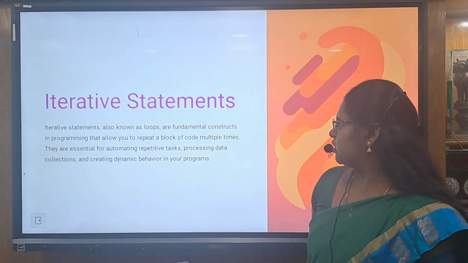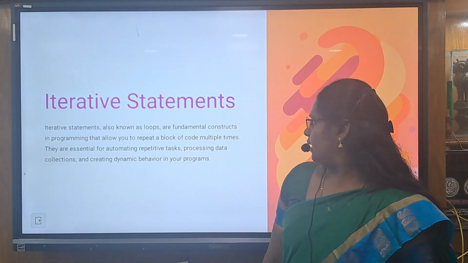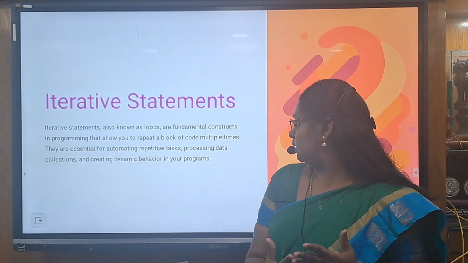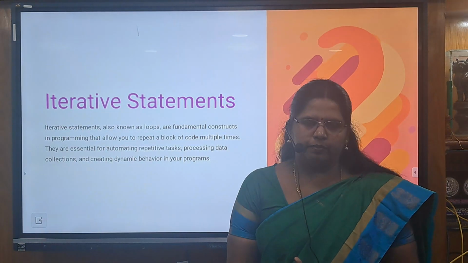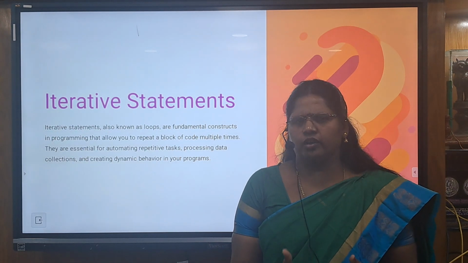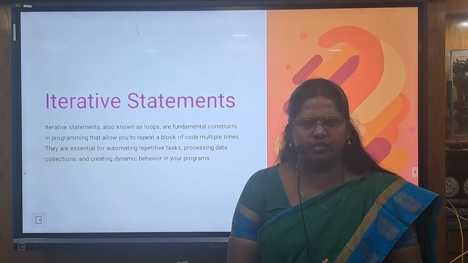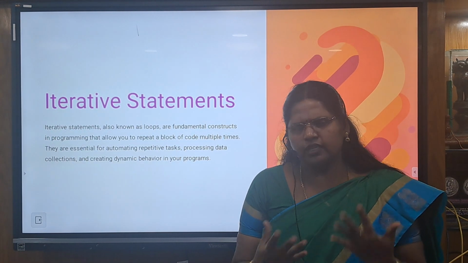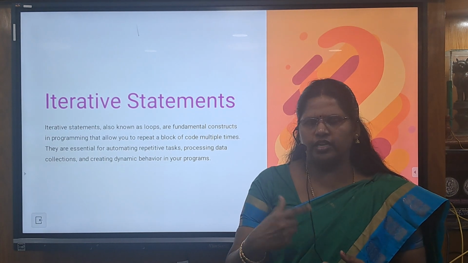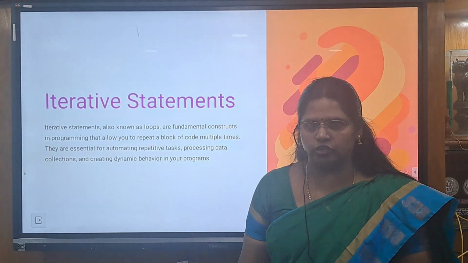Iterative statements are also known as loops. That is, they execute a block of code repeatedly based on a condition. It may repeat 10 times, 100 times, 1000 times based on the condition. Until the condition becomes false, the block of code will be executed repeatedly. That is known as an iterative statement.